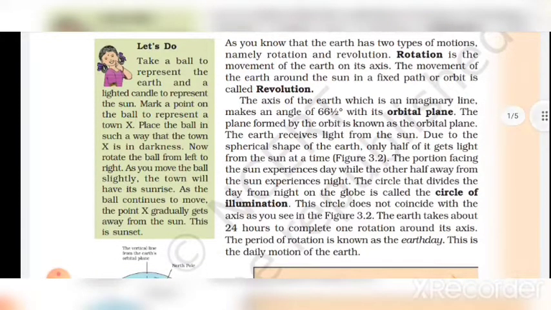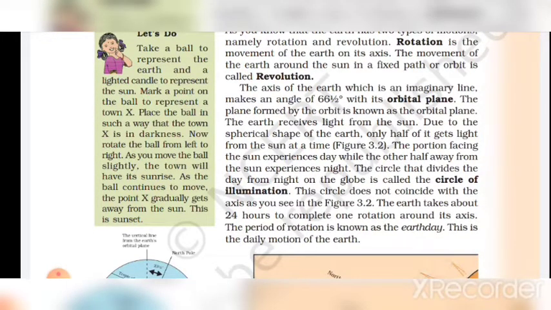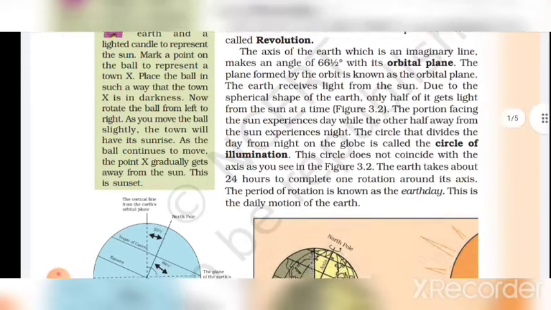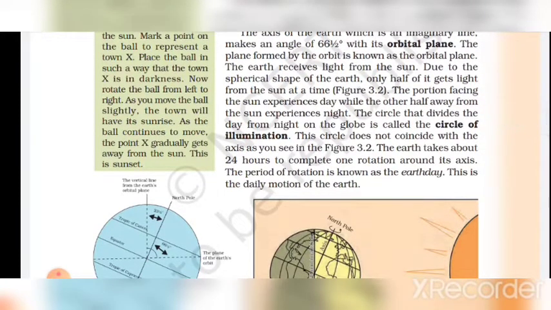The axis of the earth, which is an imaginary line, makes an angle of 66.5 degrees with its orbital plane. The plane formed by the orbit is known as the orbital plane. The earth receives light from the sun. Due to the spherical shape of the earth, only half of it gets light from the sun at a time.